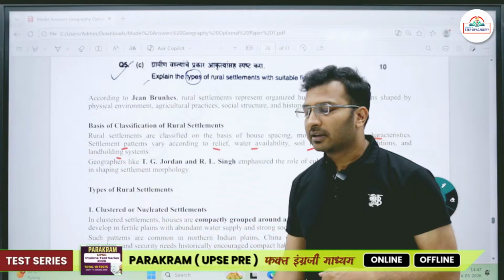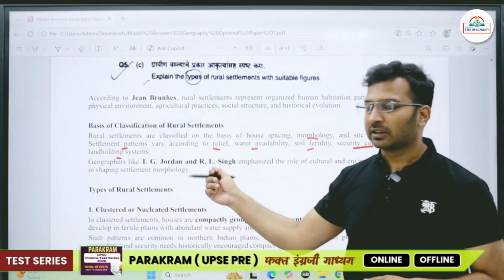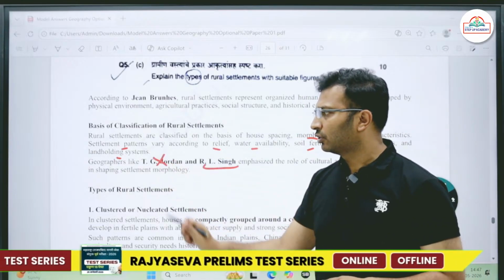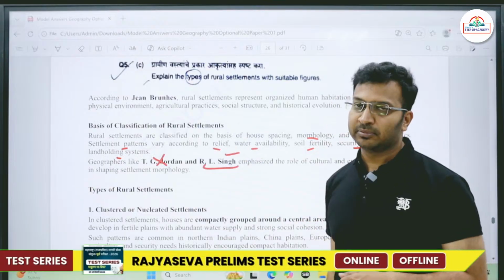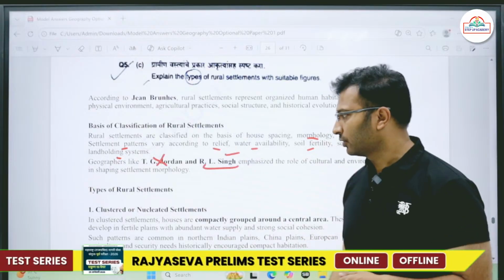Holding system. Okay, so there are two more people associated with it. RL Singh, you must know this name, but even if you are not aware of it, you should always remember this person's name. Okay, geography optional section.